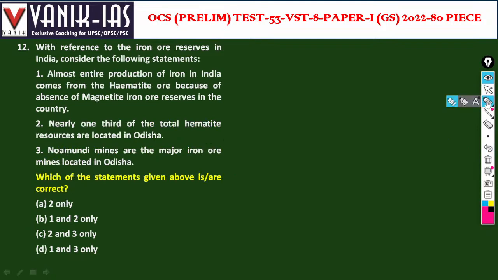With reference to iron ore reserves in India, consider the following statements. Almost entire production of iron ore in India comes from hematite because of the absence of magnetite iron ore reserves in the country. This is wrong. Both magnetite and hematite are present in India. So the first statement is wrong. Nearly one-third of the total hematite resources are located in Odisha. This is right. Nuamundi mines are major iron ore mines in Odisha? Nuamundi is in Jharkhand. So two only is the answer.